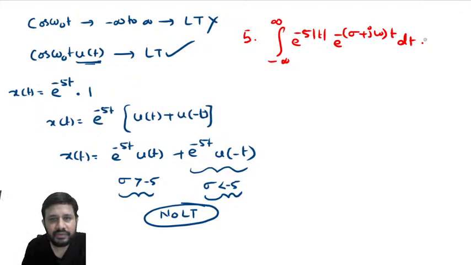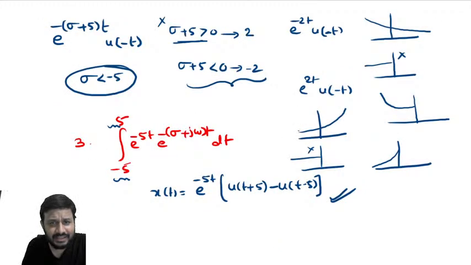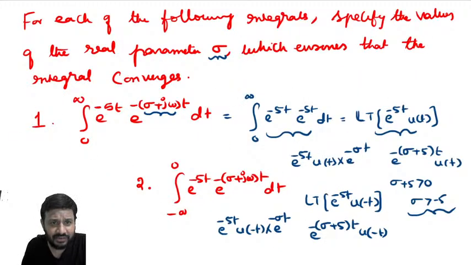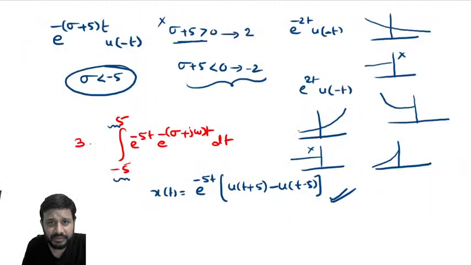See, please correct the statement here that I told you about everlasting signals. Not all everlasting signals lack a Laplace transform; some everlasting signals will have a Laplace transform. I told you that if the signal is everlasting, we cannot have a Laplace transform. Please correct that. For everlasting signals also we can find out the Laplace transform, because this is an everlasting signal and we can find its Laplace transform. Small correction in the statement.